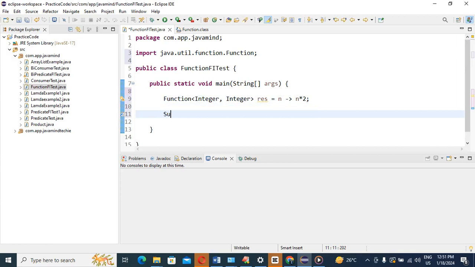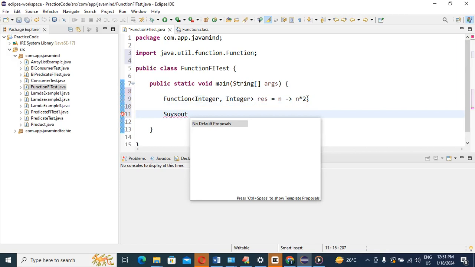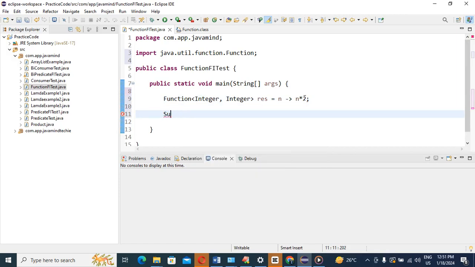So sys out. Mistake done. Sys out, right? So we need to call the result. One minute guys. Whatever message you are going to print, you may write it in the parameter of this sysout.